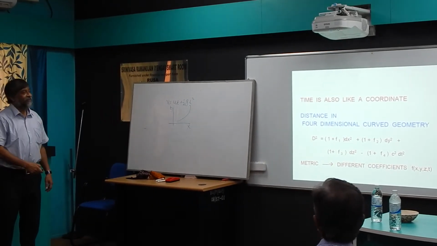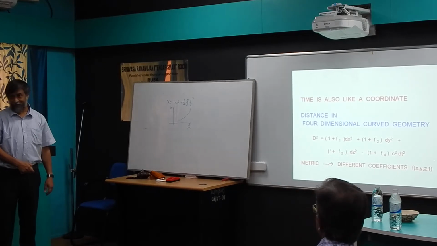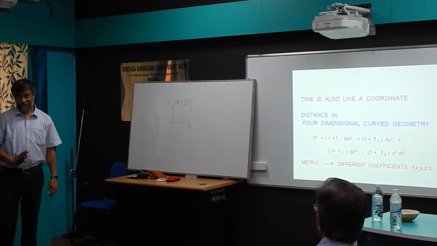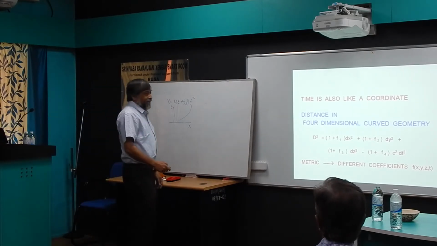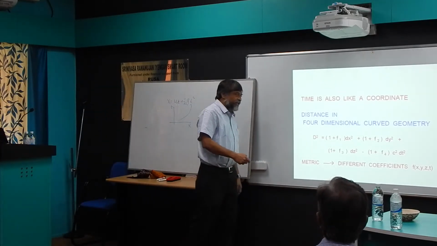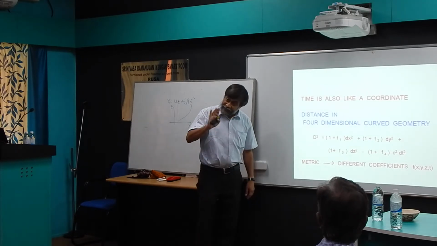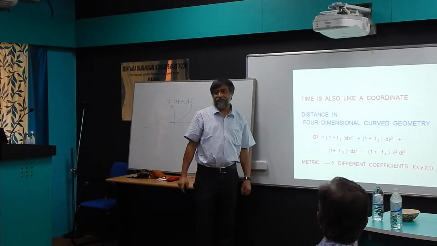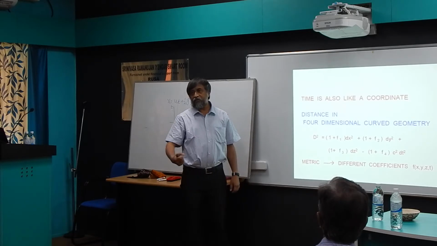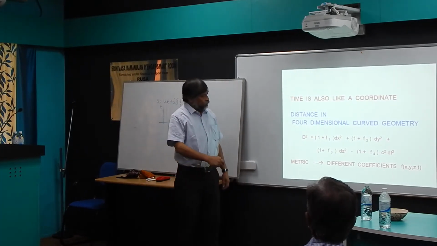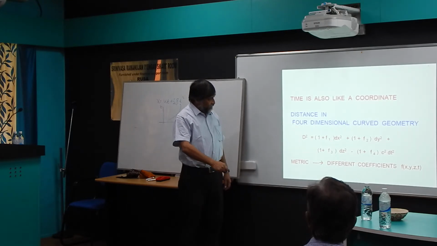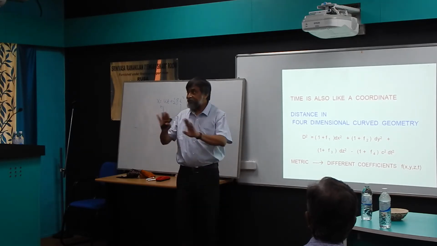So this is guaranteed by this minus sign. If I have time, I will explain at the end. This minus sign ensures that. So time, though it has a very similar footing as coordinates, space coordinate, but not exactly the same. There is one difference. It is not in your control that you go back in time. So this is the four-dimensional distance in space and time, and we are dealing with space-time curvature.